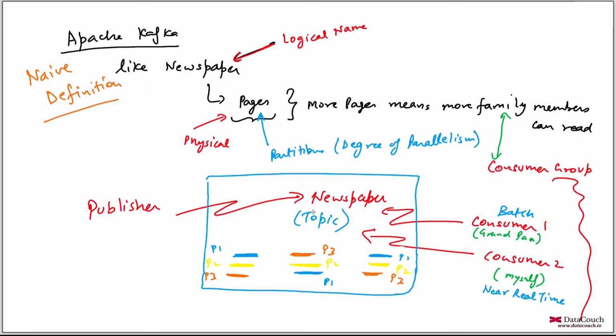It has multiple pages. If you have more pages, you have more degree of parallelism. If you have more pages, then more family members can read. The family is like a consumer group, and these are consumers consuming data from the newspaper. Publishers are publishing data to the newspaper, and consumers are consuming from the newspaper. I hope this gives you some idea of what Apache Kafka is, at least the basic PubSub definition, but it is not just this, there are many other things which are part of Apache Kafka that we are going to see now.